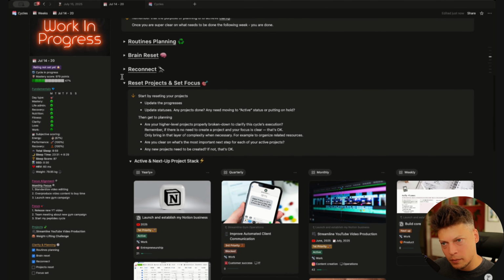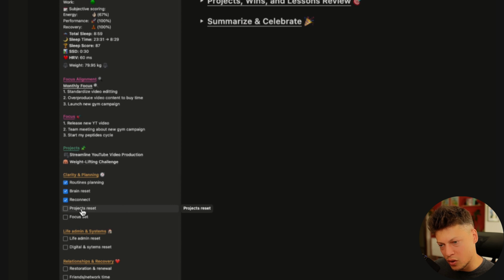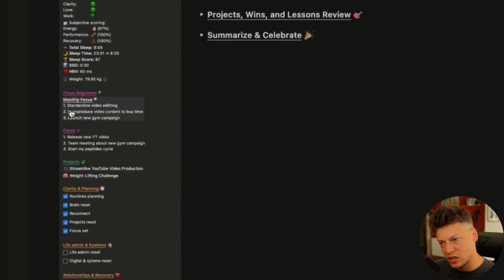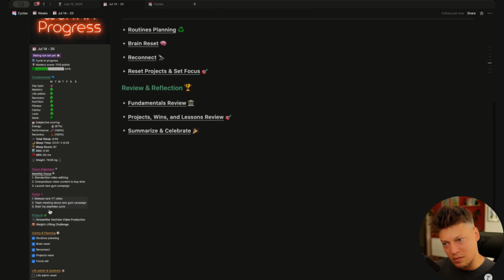So now let's go up. Let's toggle this one. And we can also go here to the sidebar and toggle these 2 checkboxes, and we're completely done with our clarity and planning. And you can also see that our focus for the week appeared here. So now anywhere else in the system where I reference my week, I'm going to immediately see the focus for the week. So of course, every time I'm planning my days, I'm also going to be seeing my focus for the week, which is super important because just as we were aligning our weekly focus with our monthly focus, we're now going to be aligning every daily focus with our weekly focus. And that's all you need to do.